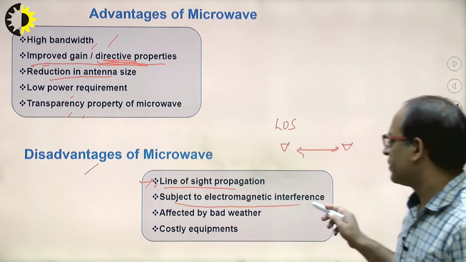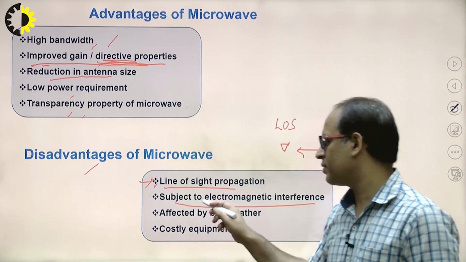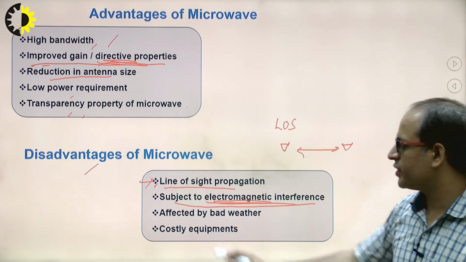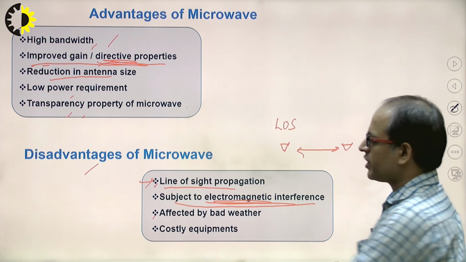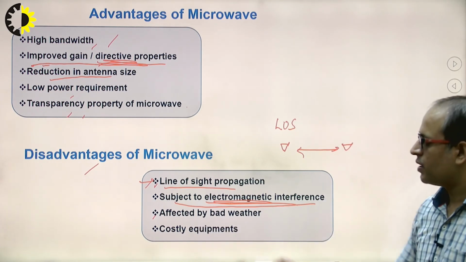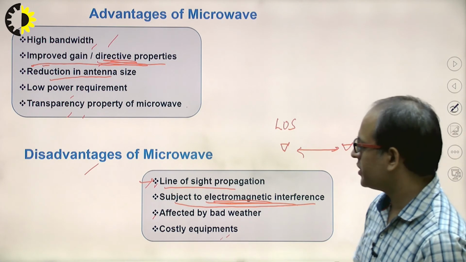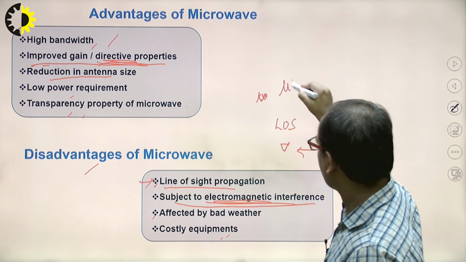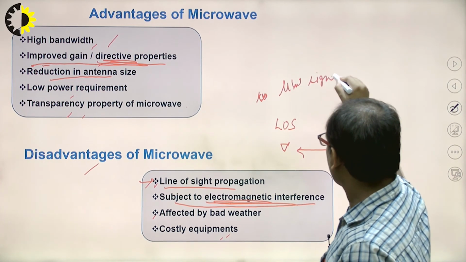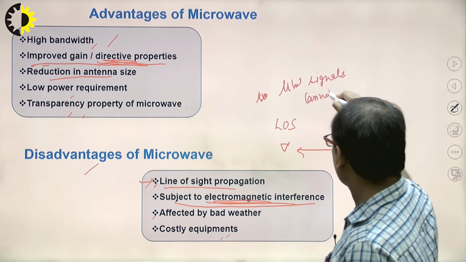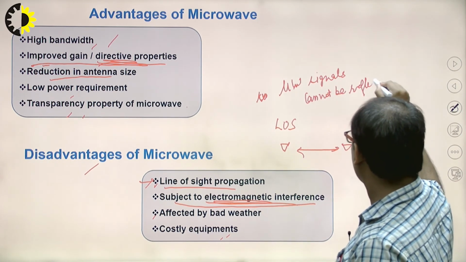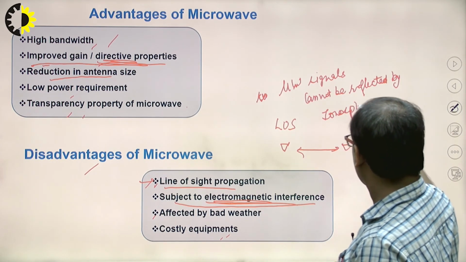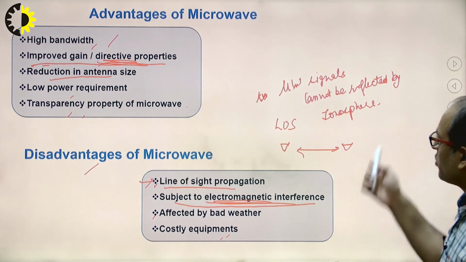Microwave signals are subject to electromagnetic interference. Microwave signals can be affected by bad weather. Clear? Next one is costly equipment. Next, you will also see that microwave signals cannot be reflected by the ionosphere.